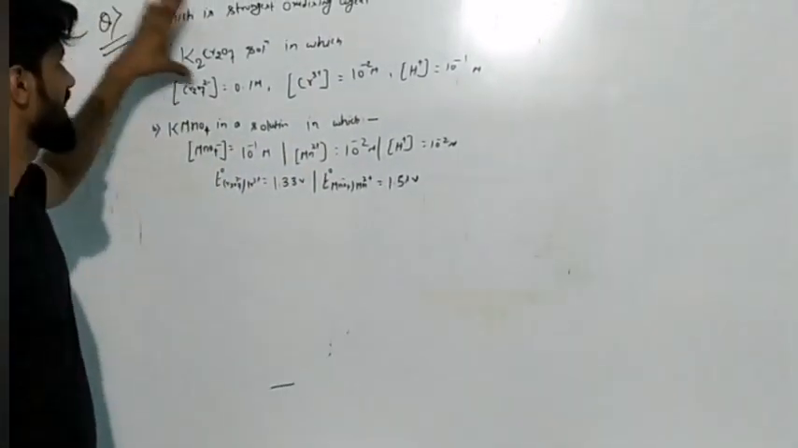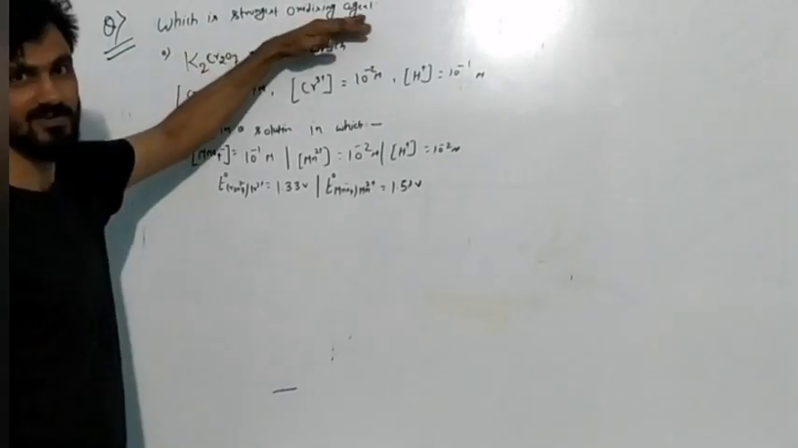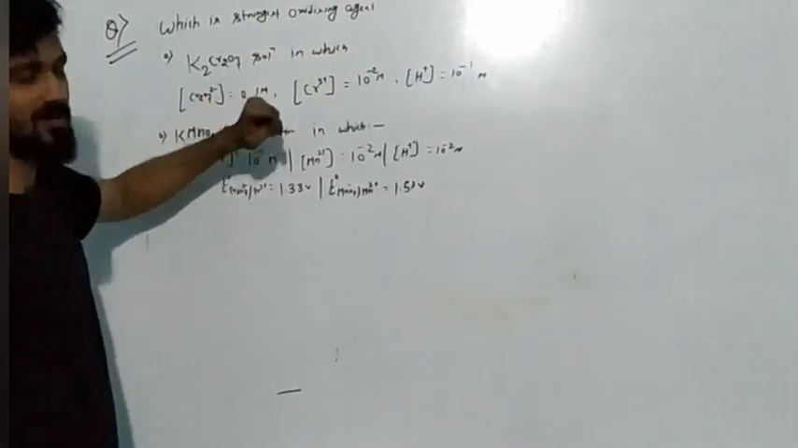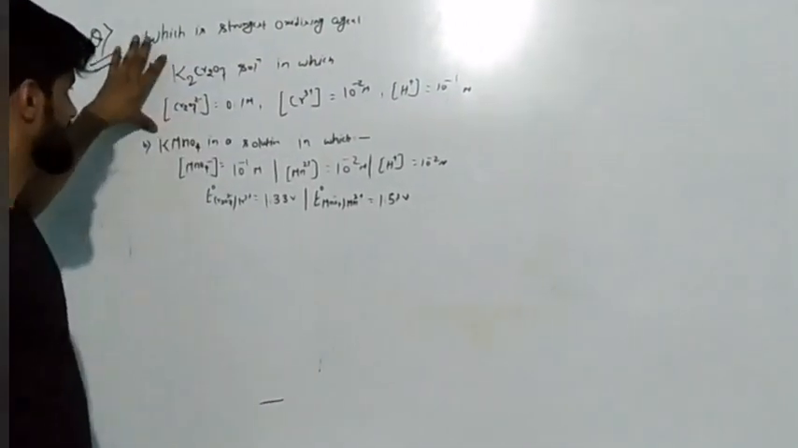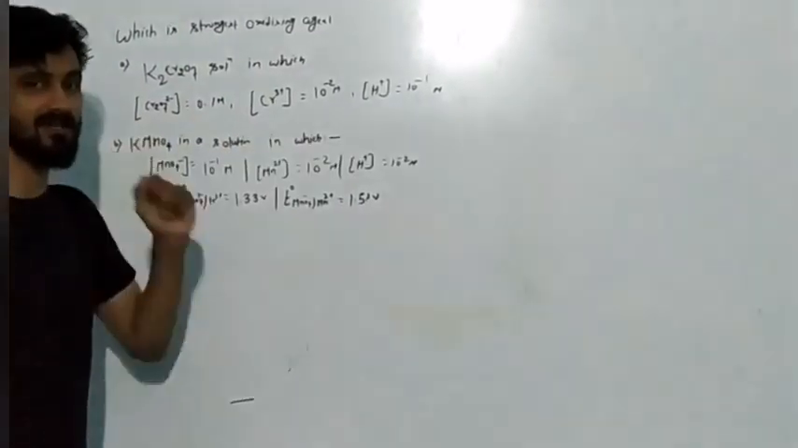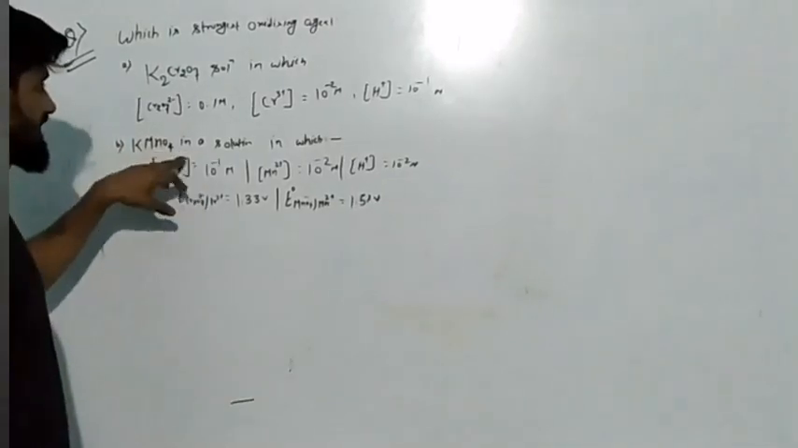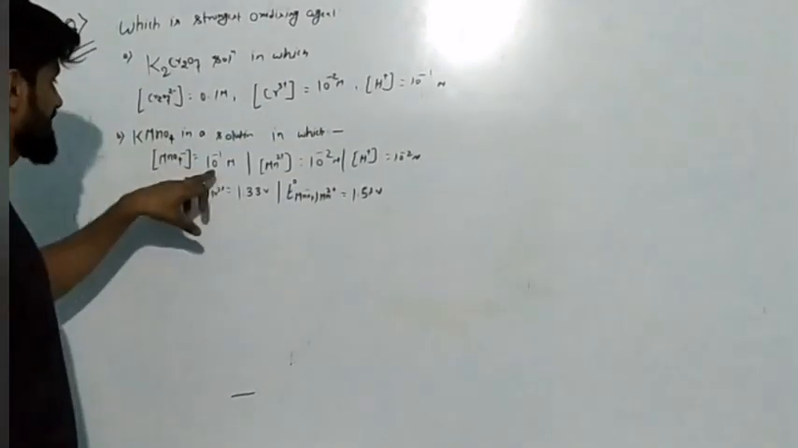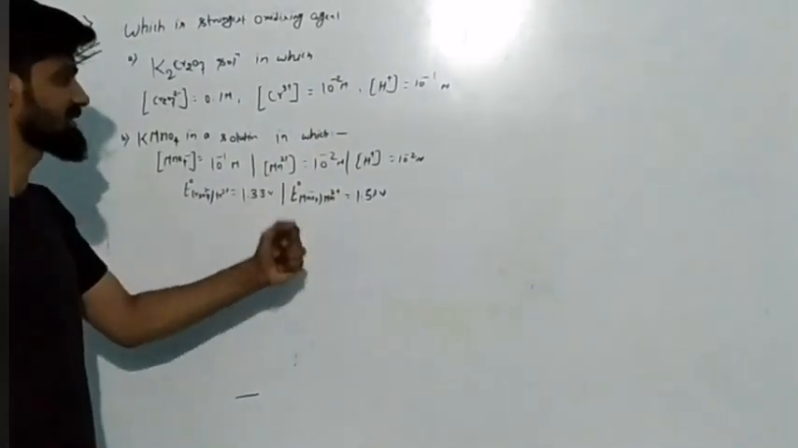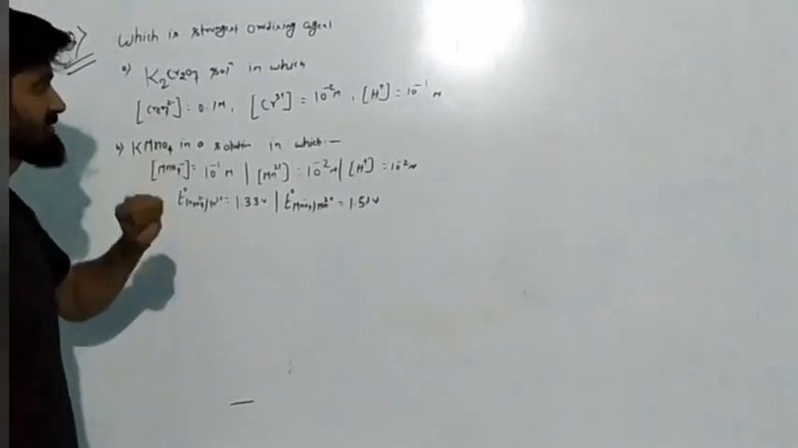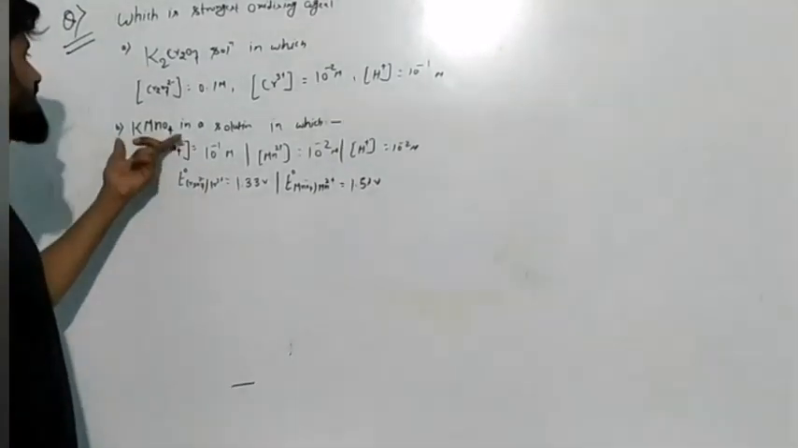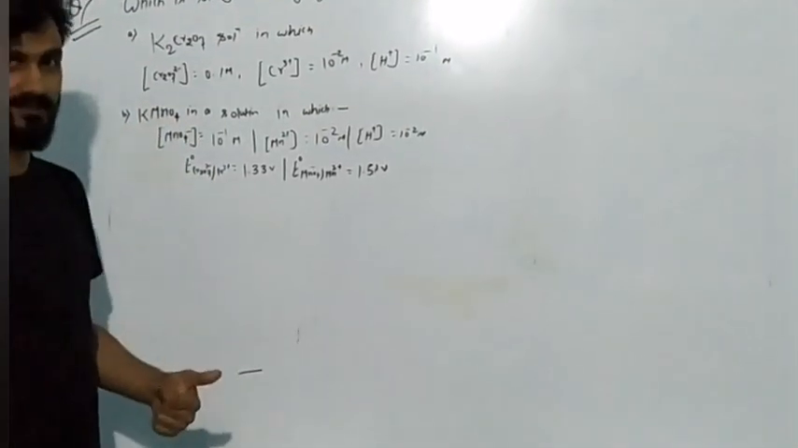Okay, so here I have written the question: which is the strongest oxidizing agent. I will tell you how we will judge which will be the strongest oxidizing agent. According to this question, K2Cr2O7 solution is given in which the concentration of different ions is given, as well as the KMnO4 solution in which the concentration of MnO4, Mn2 plus and H plus ion is given. The standard electrode potential is also given, and according to this data we have to find whether K2Cr2O7 solution or KMnO4 will be the strongest oxidizing agent.